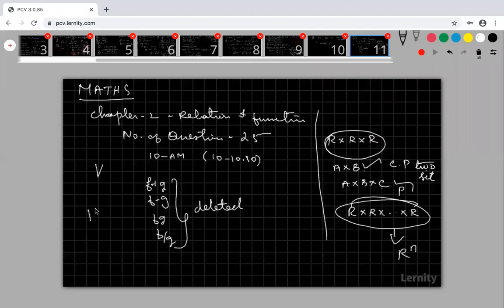In chapter 2, this type of symbol is available. Akhil, please call me. Do you have my number?